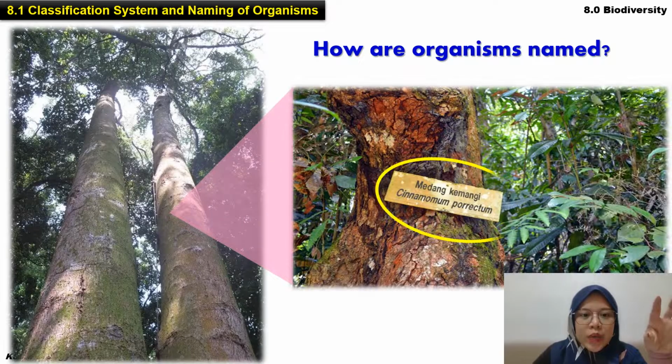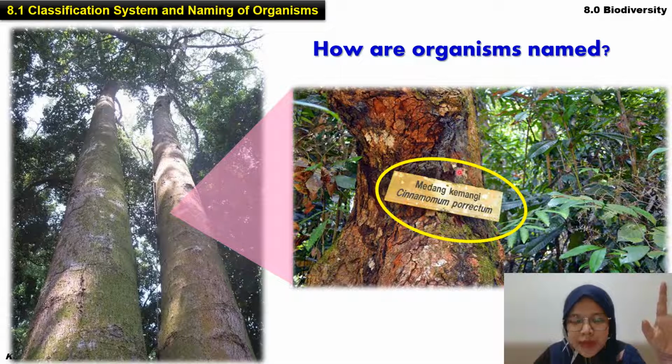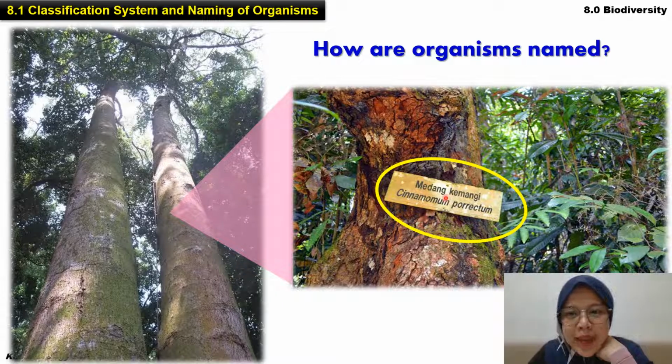Okay, so for example, this pokok, kalau you travel, you pergi jalan-jalan kan, you nampak pokok ni tiba-tiba ada name tag dia. Nama dia pakai name tag ni. Okay, not only teacher wear name tag. Okay, name tag dia tulis apa? Medang Kemanggi. Okay, Medang Kemanggi ni apa? Nama asal dia lah. Nama orang kampung dia. Okay, Medang Kemanggi. And the scientific name is Cinnamomum porrectum.